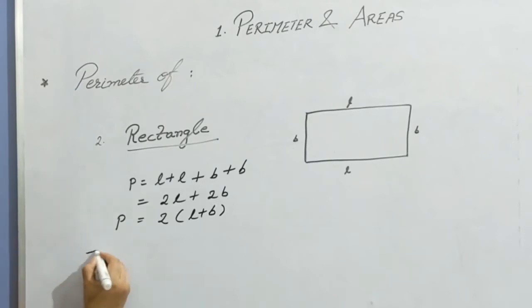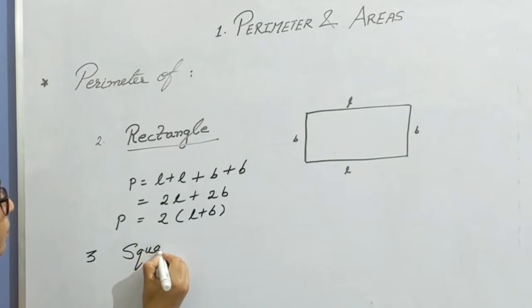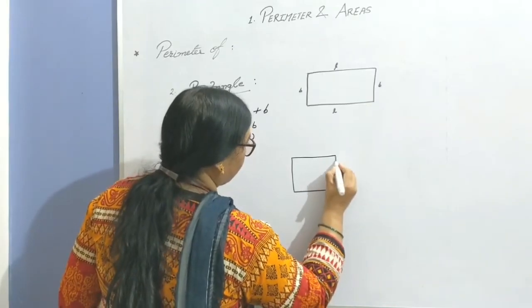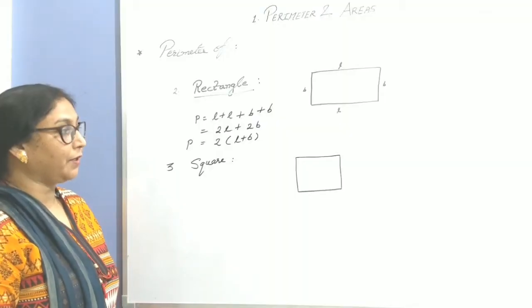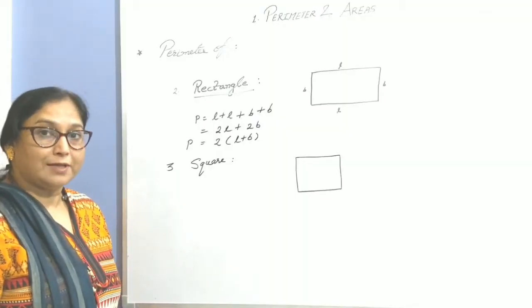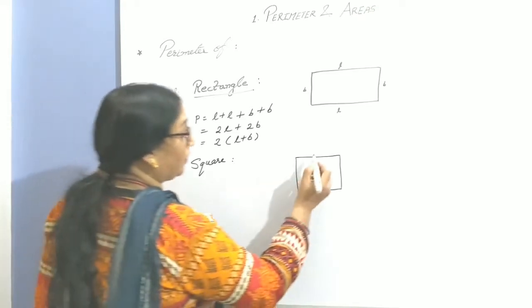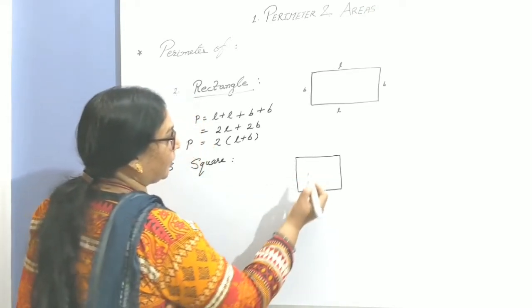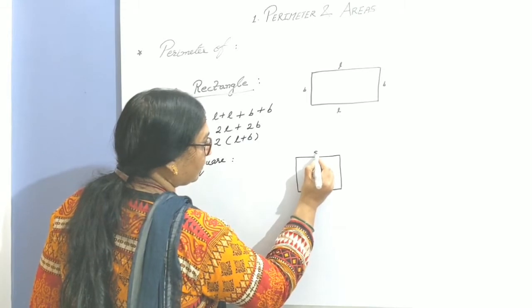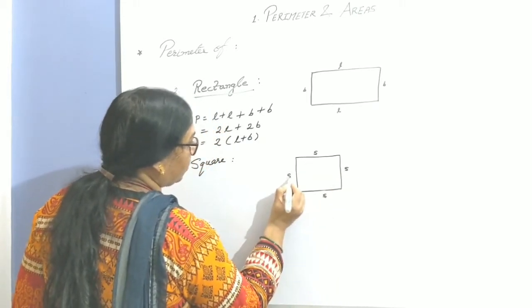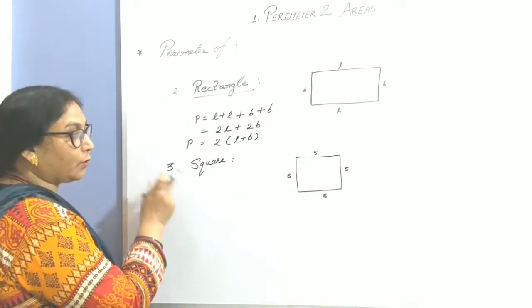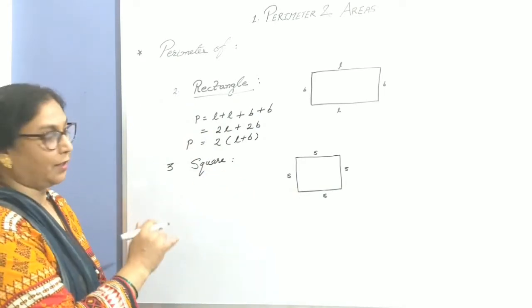Third shape, square. Do you know square? A square is a plane figure bounded by 4 sides, and in it all the 4 sides are equal, same. So let us consider small s as all 4 sides of a square and try to frame the formula to calculate perimeter of a square.